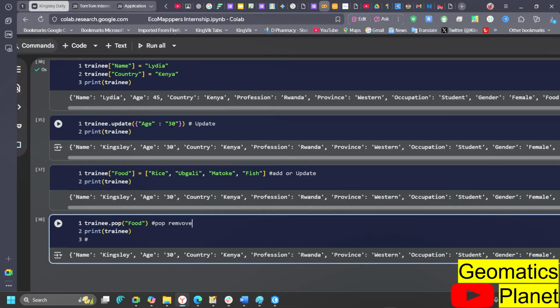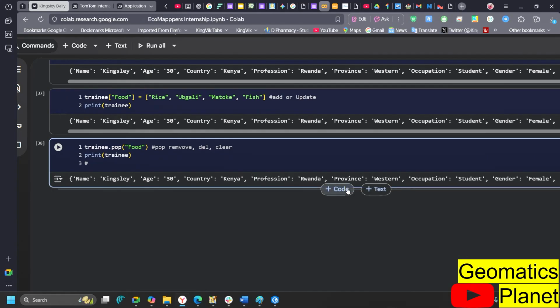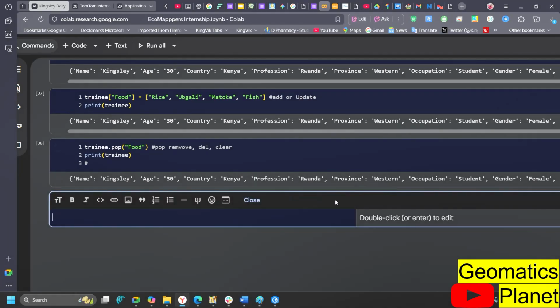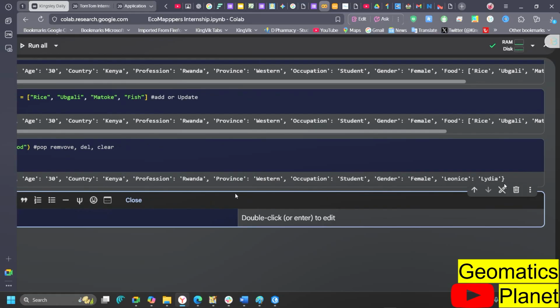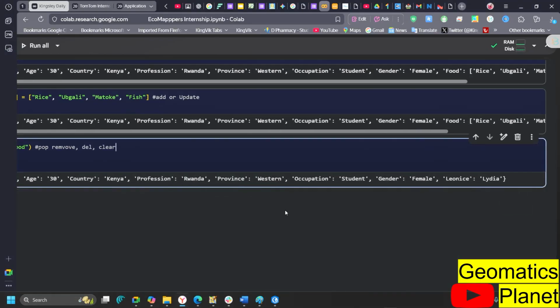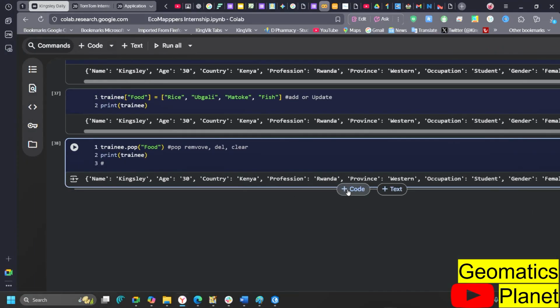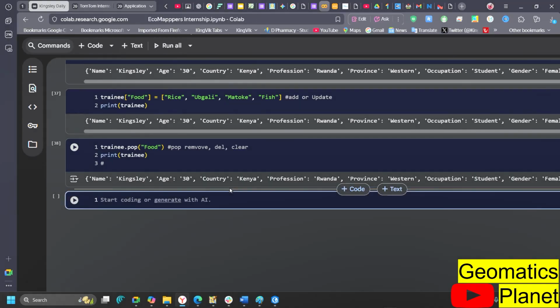For remove, remember also what I told you about delete. That is also for delete the key. The same way I use remove is the same way you're going to do delete. And anytime you want to clear everything that is there, use the keyword clear, and then it becomes an empty dictionary. Like I said, the same thing I was telling you all other time, we are using the same principle. That's why I spent time on list, because list is what is going to drive us to the rest of the things we need to explore.